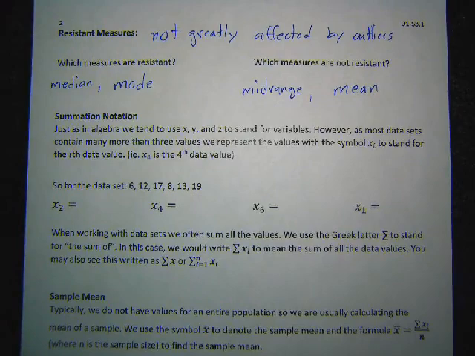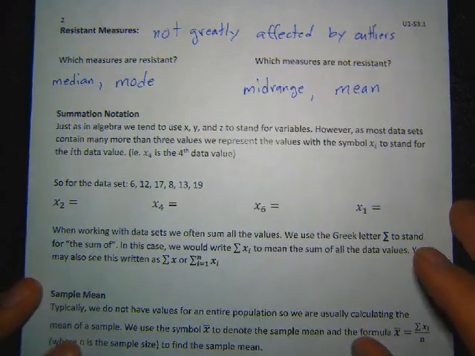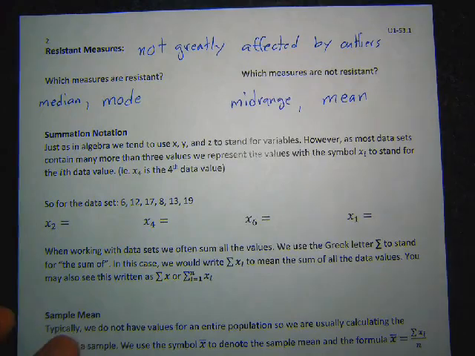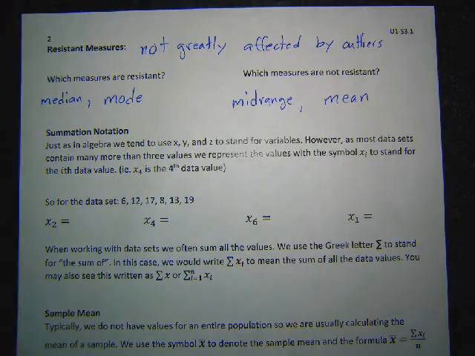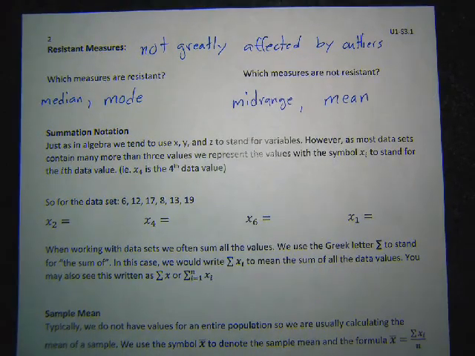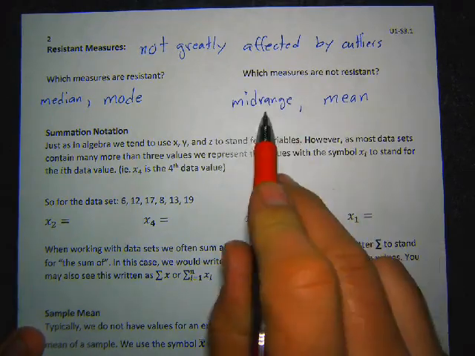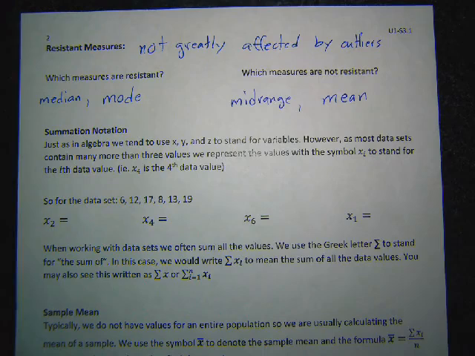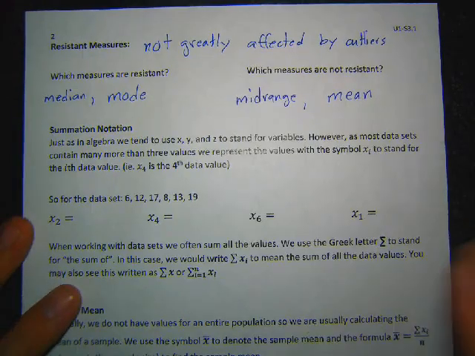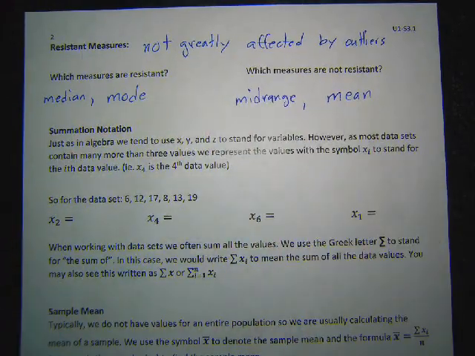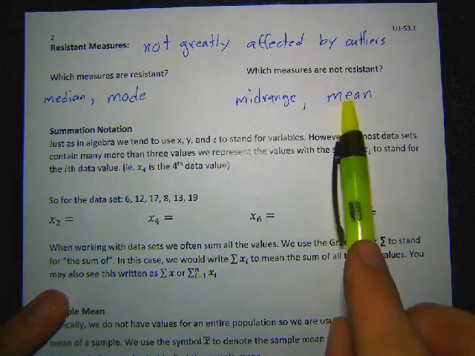Now you'd think from that we'd spend all our time the rest of the course working with median because it's so resistant. We'll actually spend more time working with mean. Now there are special cases where the median, the mode, the mid-range, and the mean are all going to basically be the same value. That's going to be when you have a nice perfect bell curve or normal distribution. Then these values are all pretty much the same, and you don't really have to worry too much when you pick. And that's why a lot of times we'll work with mean, because we're going to be working a lot with bell curves. So it doesn't really matter which one we pick. Mean is also a little bit easier to calculate on a calculator or with a program. So I think that's part of why we work with it as well. So you'll see a lot of mean throughout the rest of the semester.